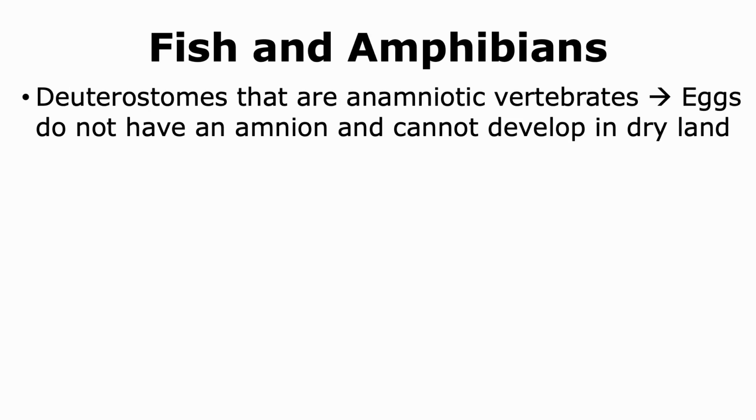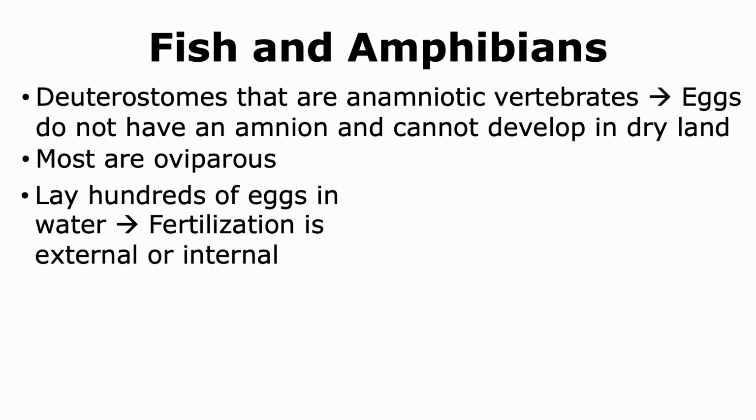All chordates are deuterostomes, and thus all the organisms that come under the subphylum Vertebrata that include fish, amphibians, reptiles, birds, and mammals are also deuterostomes. Now, fish and amphibians are anamniotic vertebrates because their eggs do not have a structure called the amnion. The amnion allows eggs to develop on dry land, and thus without an amnion, the fish and amphibian eggs cannot develop on dry land. Most fish and amphibians are oviparous.